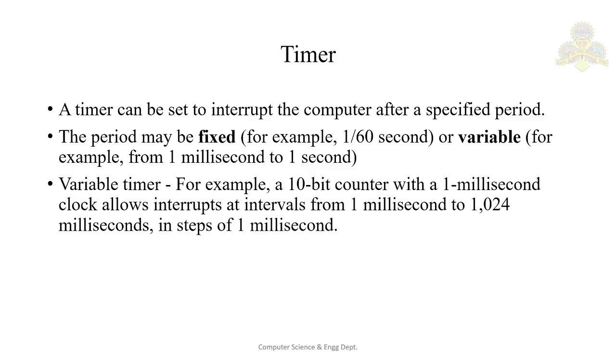A simple technique is to initialize a counter with the amount of time that the program is allowed to run. Say a program with a 7-minute time limit would have its counter initialized to 420. Every second the timer interrupts, and the counter is decremented by 1. As long as the counter is positive, control is returned to the user program. When the counter becomes negative, the operating system terminates the program for exceeding the assigned time limit. So these are the two operating system operations: one is dual mode operation, the other is the timer.